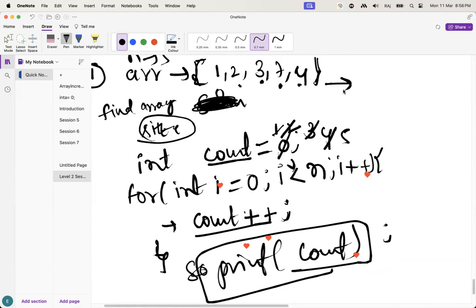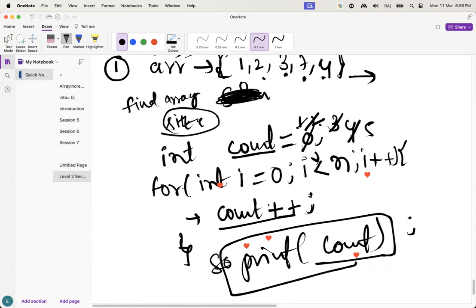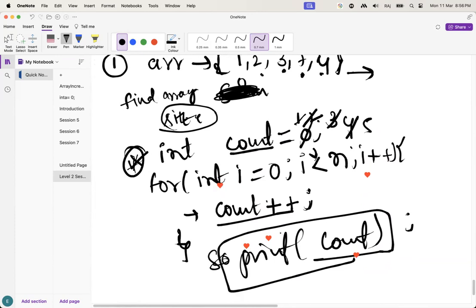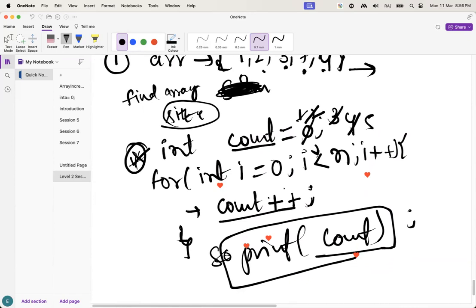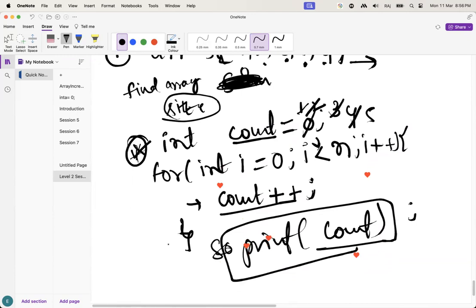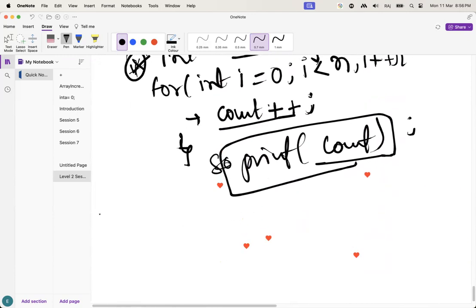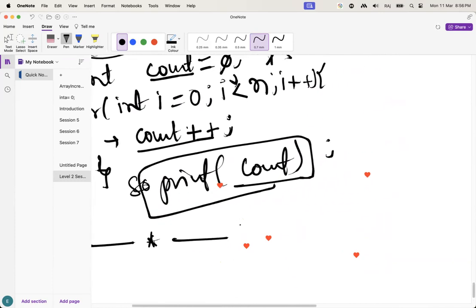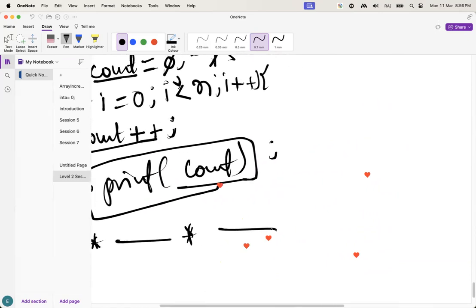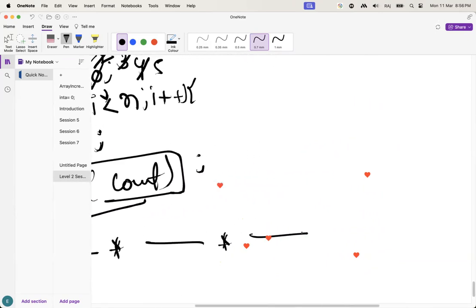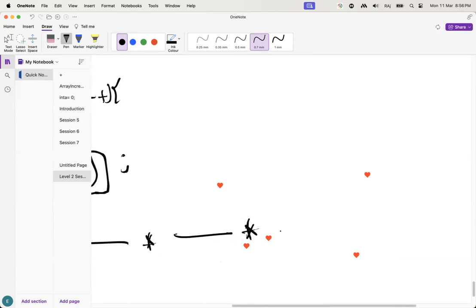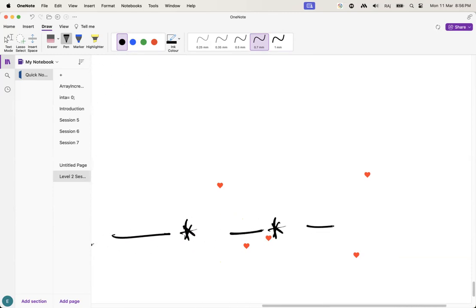Guys, instead of array dot length, in C we don't have array dot length. Right, guys? So how are they going to find the size of the array? They have to do it like this. This is very basic, guys. You guys might know about these basics. But these basics are the fundamentals, important for solving the bigger problems.